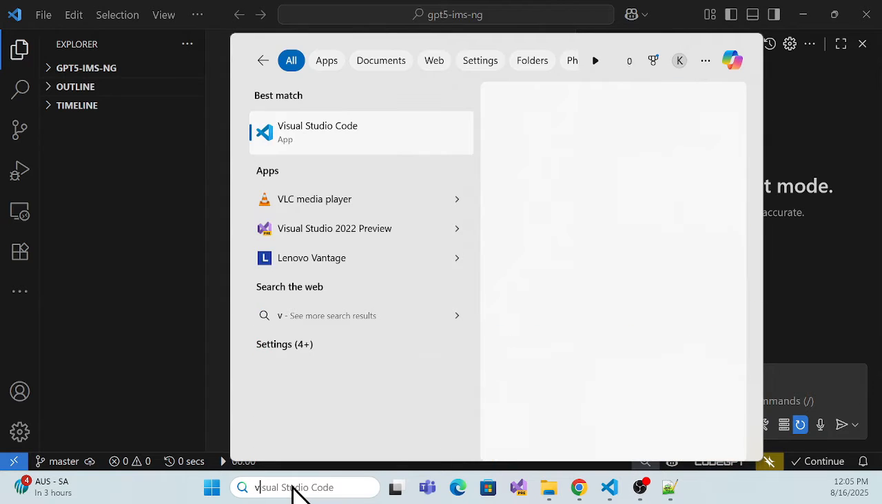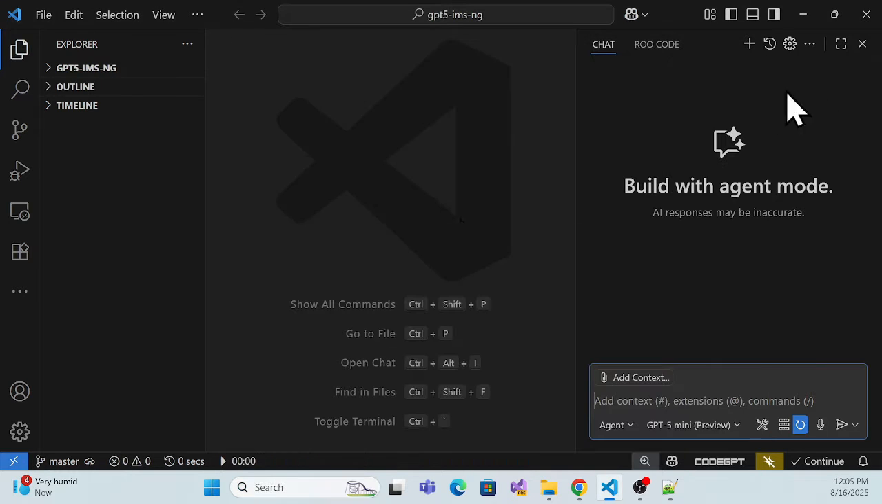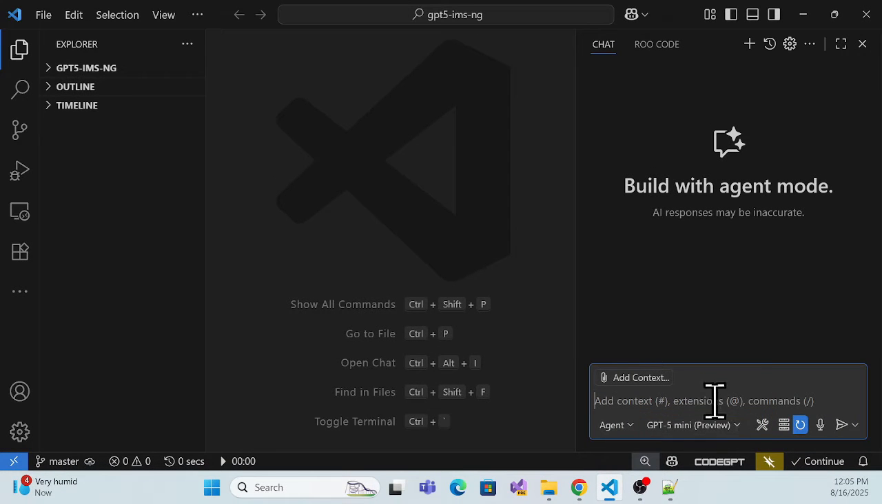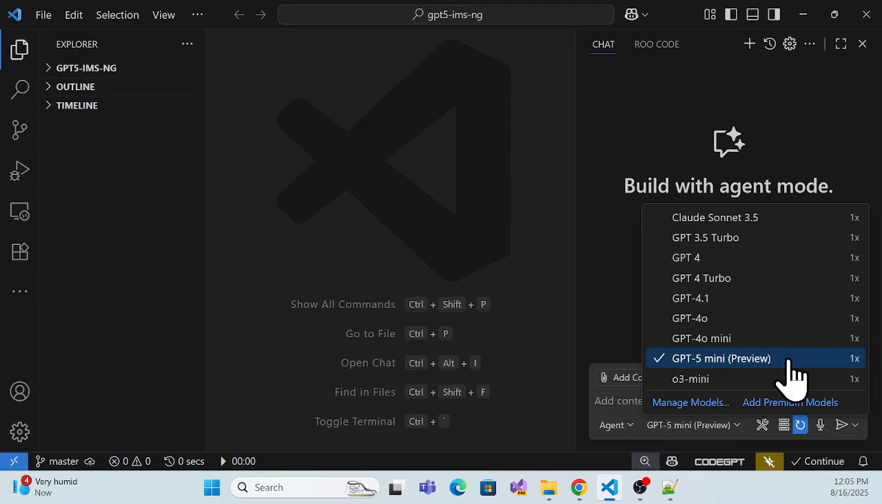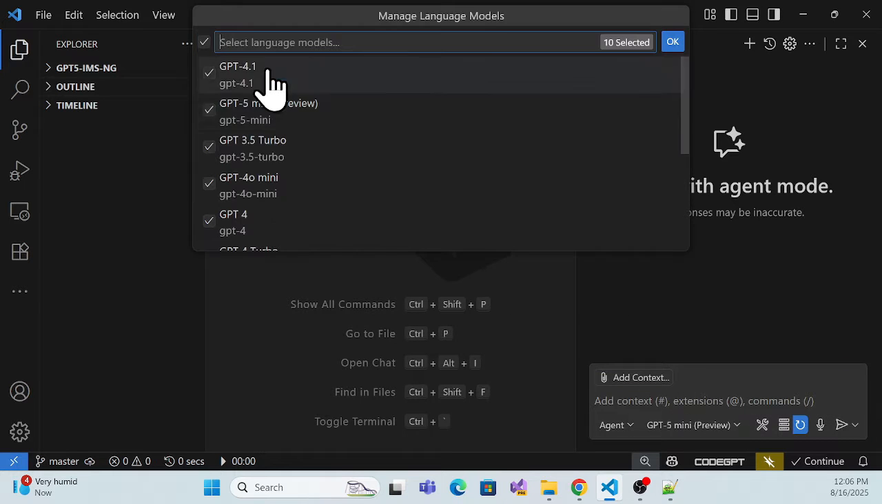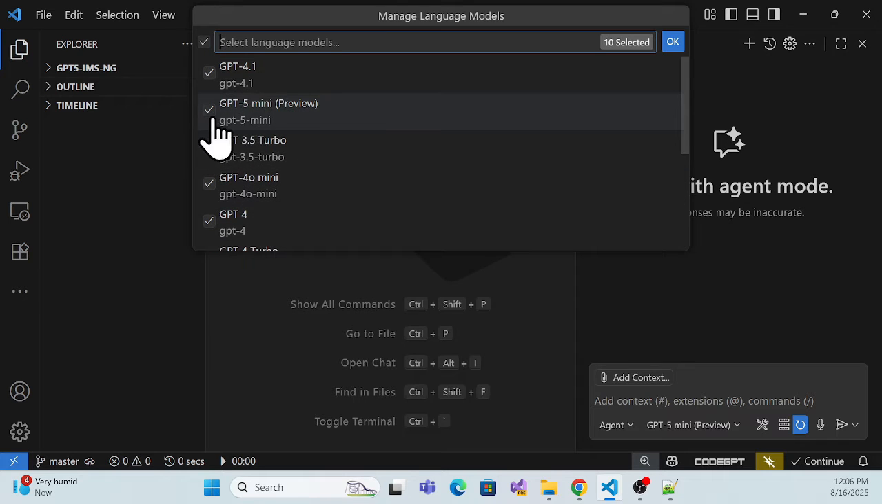So let's open VS Code. Here it is already installed, so I'm just opening VS Code, and once you open, now see I'm able to see this GPT-5 mini preview is available over here. So we have to build an application using GPT-5, which is newly launched and currently free. If this option is not available in your VS Code, you definitely have to go to manage models, go to Copilot, and select whatever model you want.